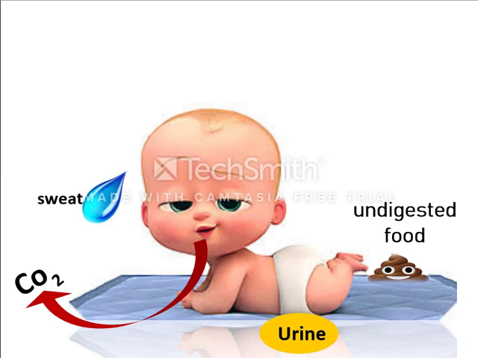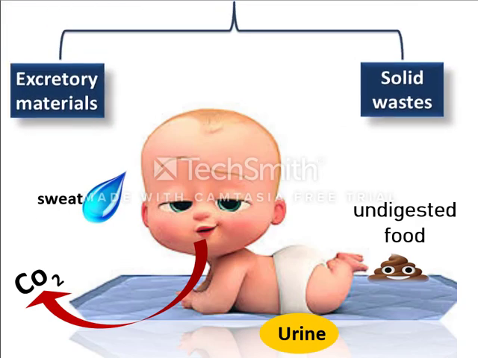All of these wastes are harmful or poisonous, so they must get outside your body. Now, we need to divide these wastes into two types: solid wastes and excretory material. Only one of them is considered solid waste, and the rest are excretory materials. Which of them do you think? Yes, the undigested food.